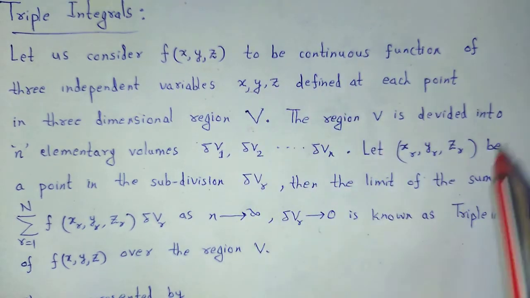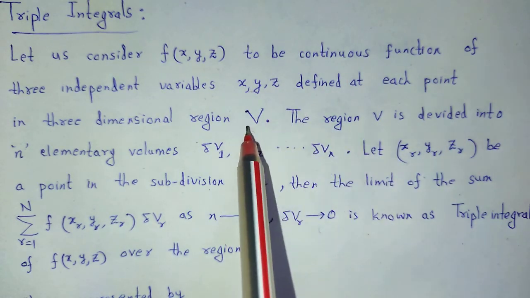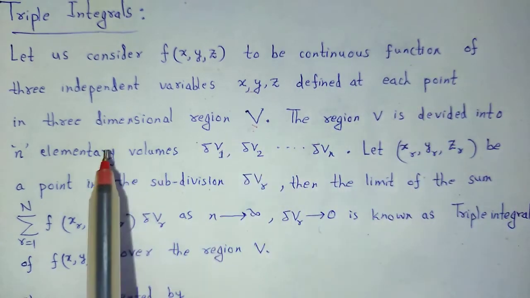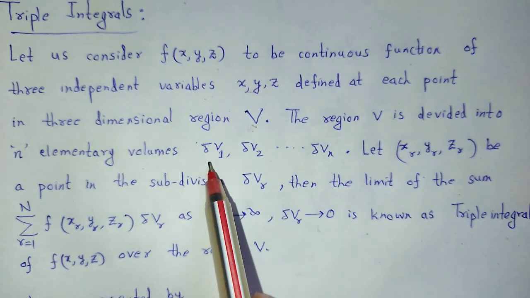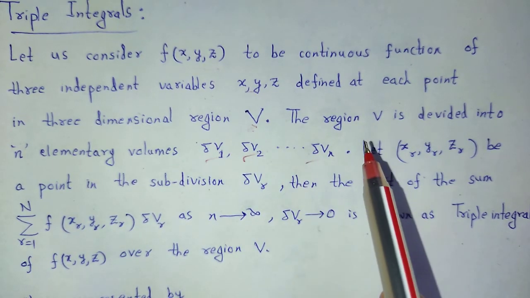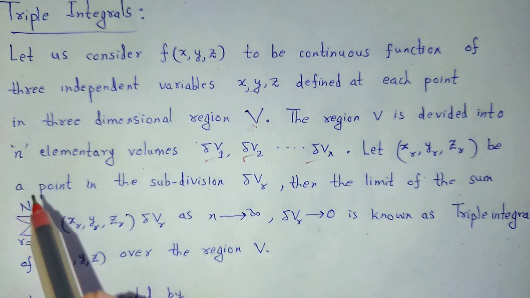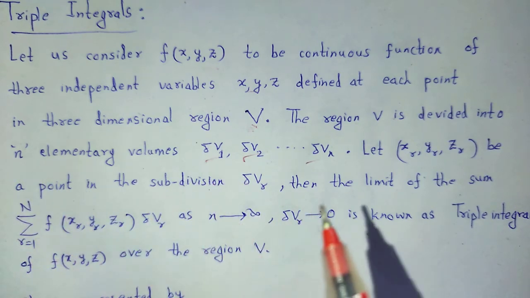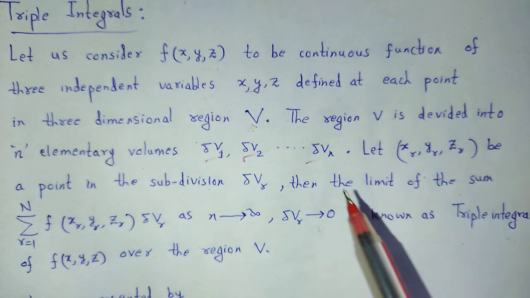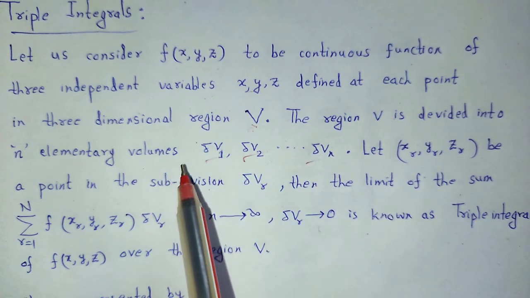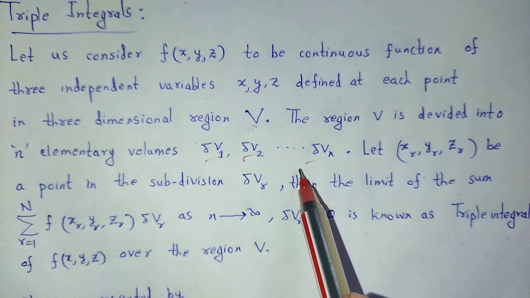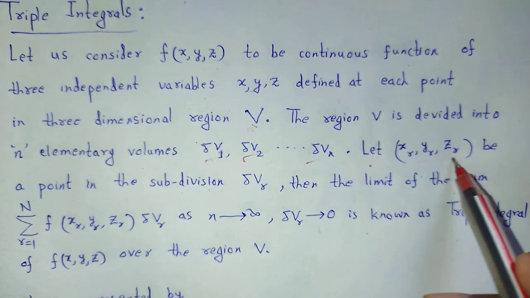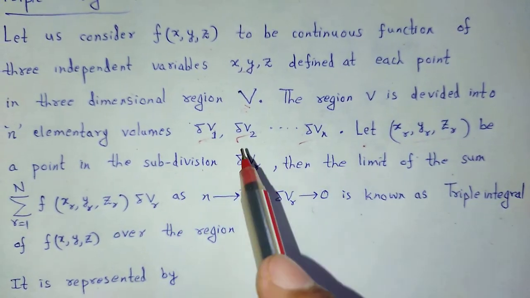In the earlier case we considered the region S, that is a surface region. In this case it is a three dimensional region, that is the volume region. The region V is divided into some elementary volumes like del V1, del V2 up to del Vn. For double integrals we considered small surface portions like del S1, del S2, but in this case we consider volume elements like del V1, del V2 up to del Vn, and let x r, y r and z r be a point in the subdivision del Vr.